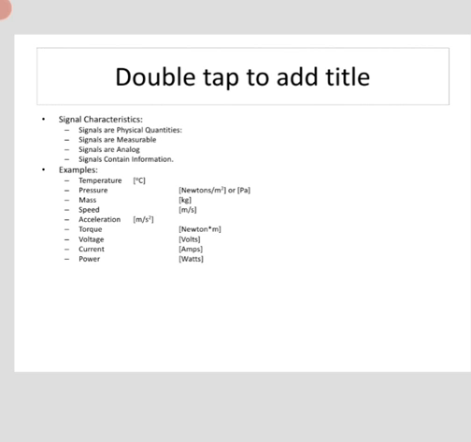So while studying signals, there are some terms which we may need to know. The first one is magnitude. So what is magnitude? It generally refers to the maximum value of the signal. Next is range. What is range? It is the difference between the maximum and minimum values of the signal. The next is amplitude.